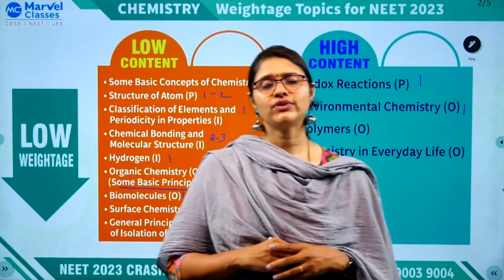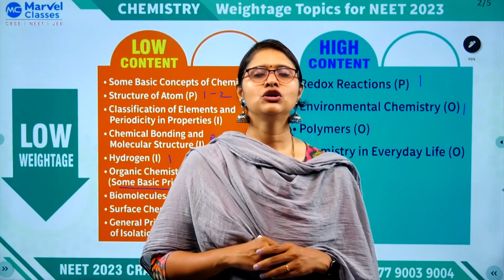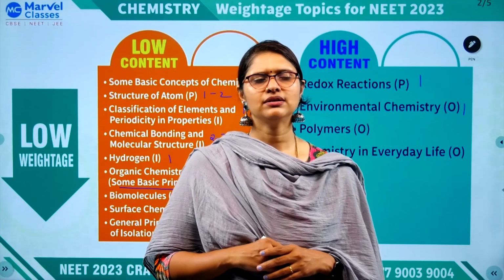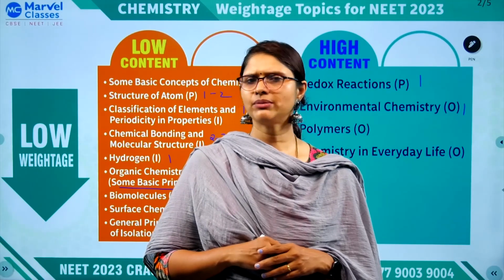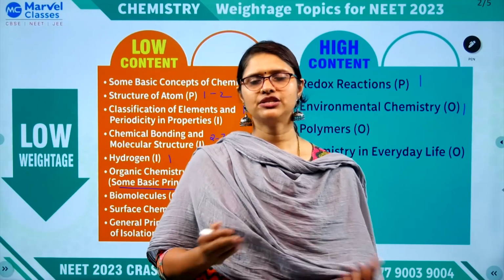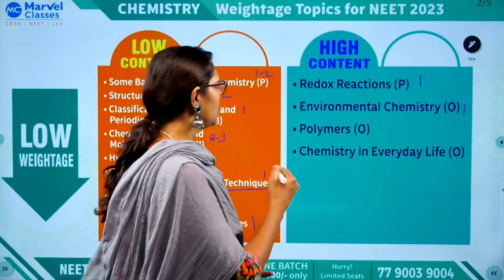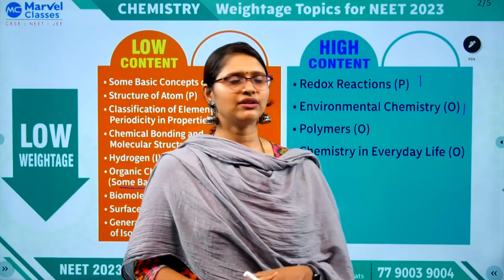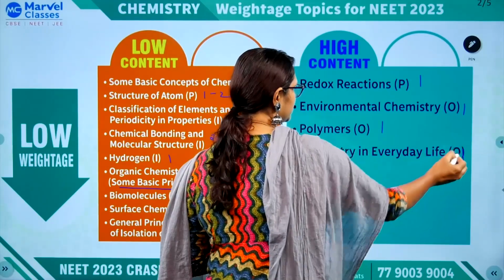Polymers, which consist of types of polymers, Teflon and their monomers, remembering those may be a little challenging, but what I will suggest is, if it has a CONH bond, you can make it polyamides and polyesters, then you can classify them as addition and condensation. And finally, the last one is chemistry in everyday life. So in polymers, you can get one question. From chemistry in everyday life, you can get one question.